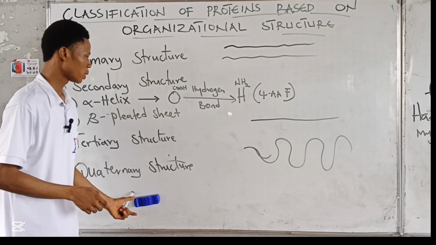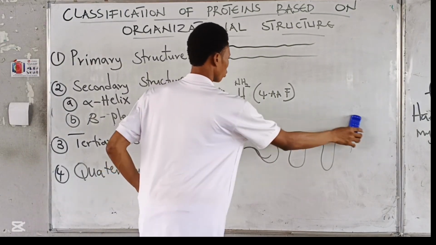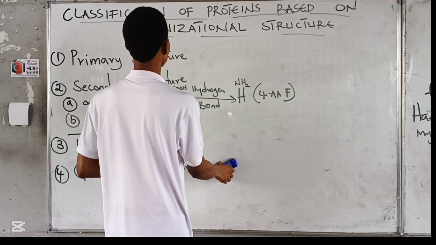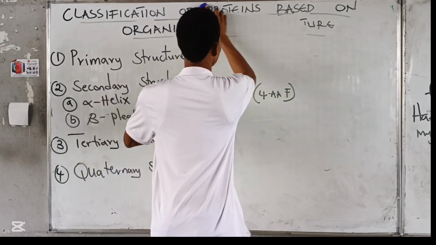In the alpha helix, we have something like this. I want to clean this.